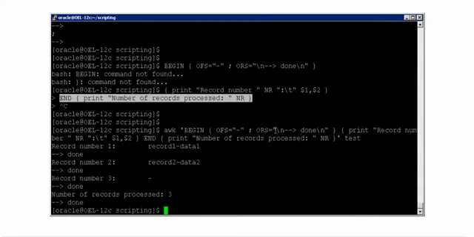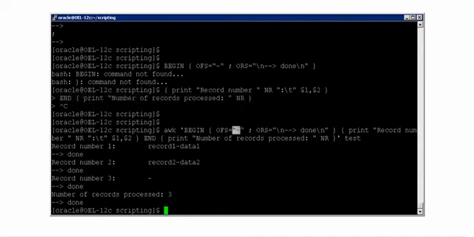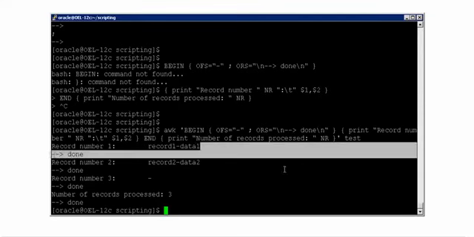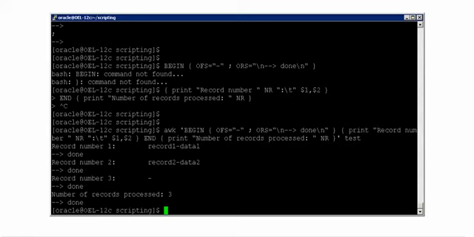Now if you see the beauty, every time it processes each and every line, you are clearly saying to print a hyphen for each and every field that it separates. See, it is doing it. Go to the new line and say done for each and every line that it processes. So after each and every line, it is printing done. But you're also saying to print the record number, followed by the line number, that is the number of records. Because it is processing the first line, it is saying that record number 1 is nothing but record 1, data 1, followed by the output field separator hyphen.